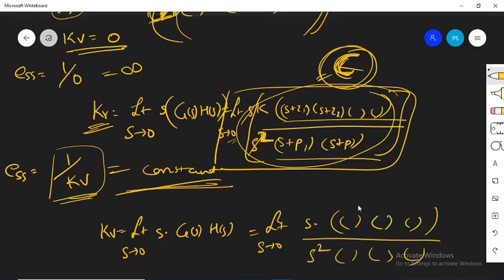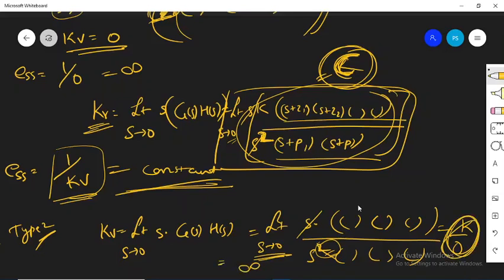Important thing is how many poles are lying at the origin, because उसी से s का cancellation होगा. So for type 2 system, the number of poles lying at origin, it's going to be 2. Hence it will be s to the power 2. यहाँ से ये cancel हो जाएगा. So you'll get something over here. Okay, when you put this limit in this equation, it's going to become some constant k divided by 0, and hence this is going to make kV value as equal to infinite.